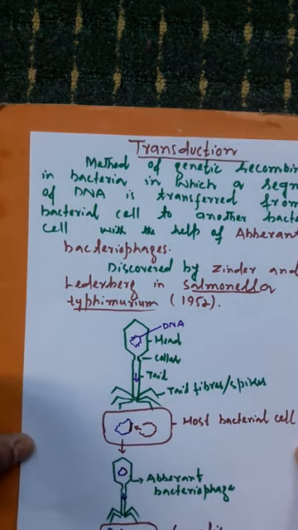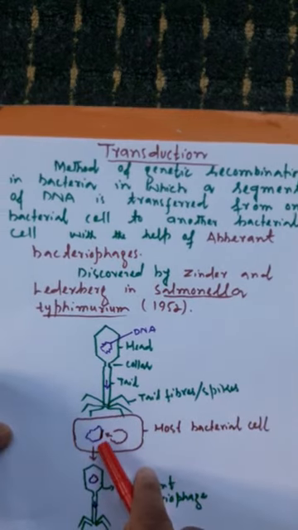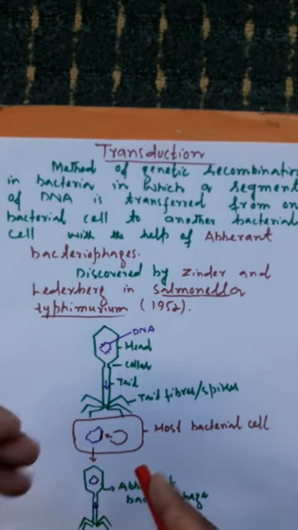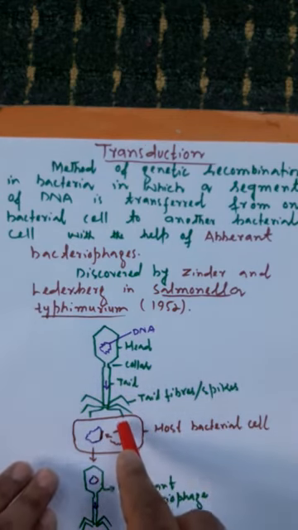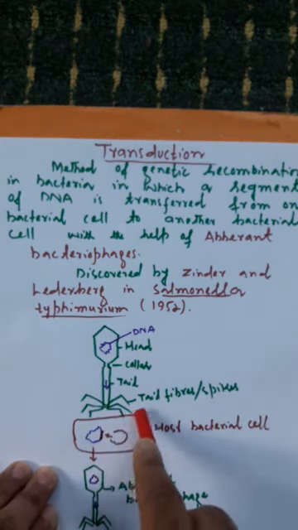When the bacteriophages get attached to the bacterial cells, there is a collision between the bacteriophage and the bacterial cell. The bacteriophages possess some proteins called pilot proteins, which are present at the tip of their spikes.